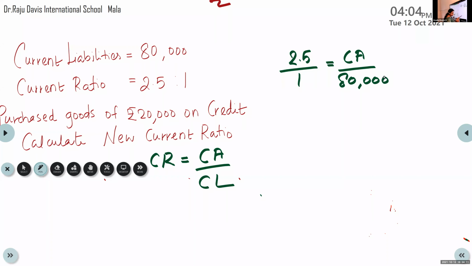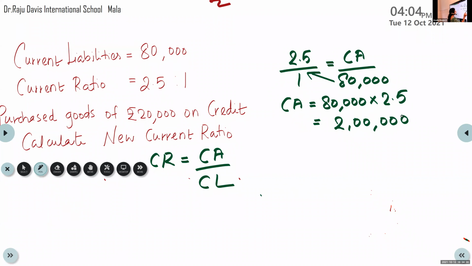This much is there with you. So what is CA? CA is equal to cross multiply, 80,000 into 2.5, and that will give you 2 lakh. This much is okay for everyone? Okay, CA is 2 lakh.